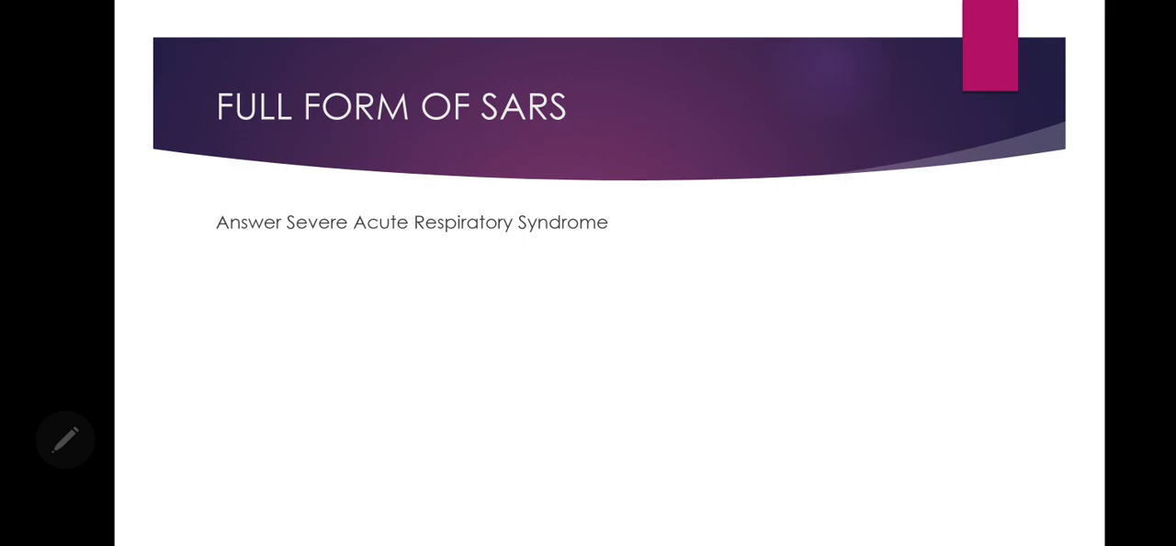Next question. Here I didn't add any options, but I added the answer. So what's the full form of SARS? As we discussed in the earlier question about SARS, it's a related disease to a coronavirus. So what's its full form? It's Severe Acute Respiratory Syndrome. If we relate respiratory with coronavirus, then we definitely can understand why it is related.